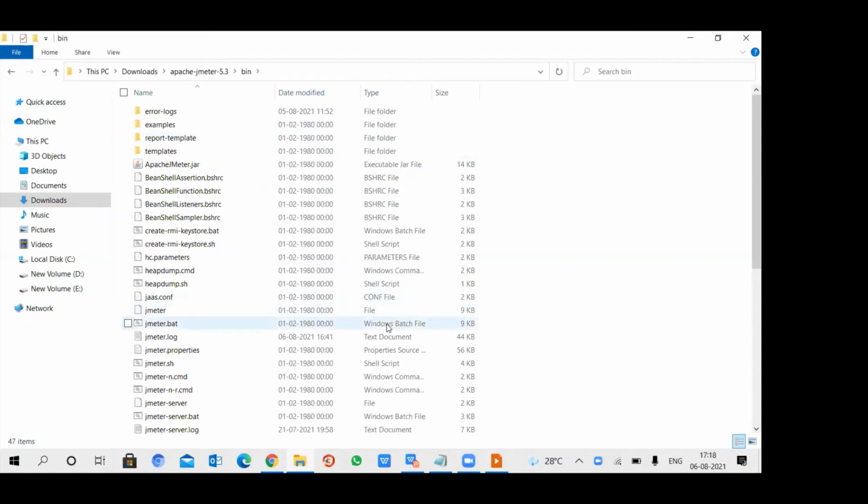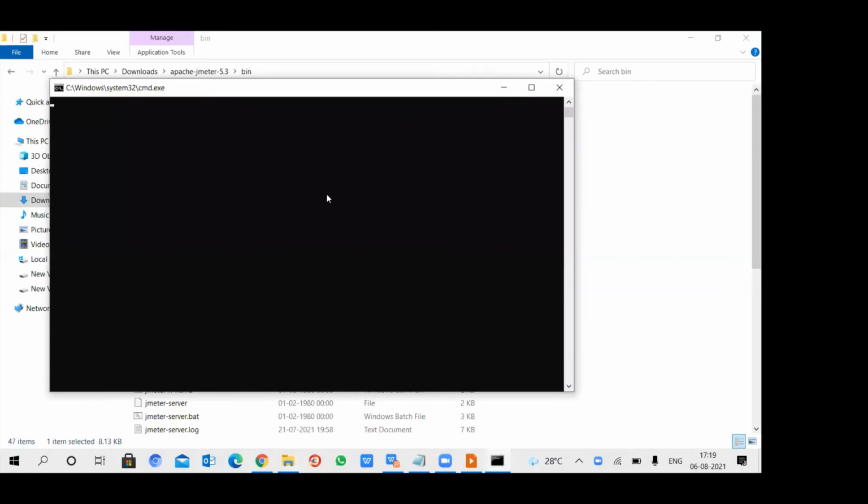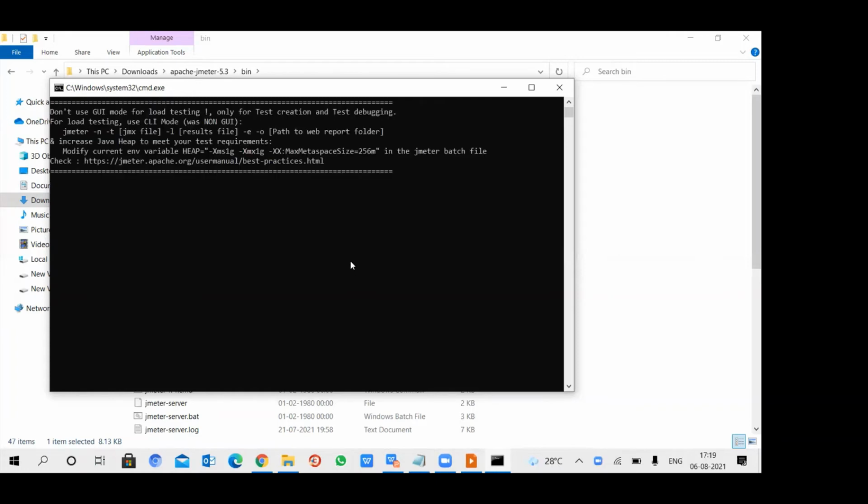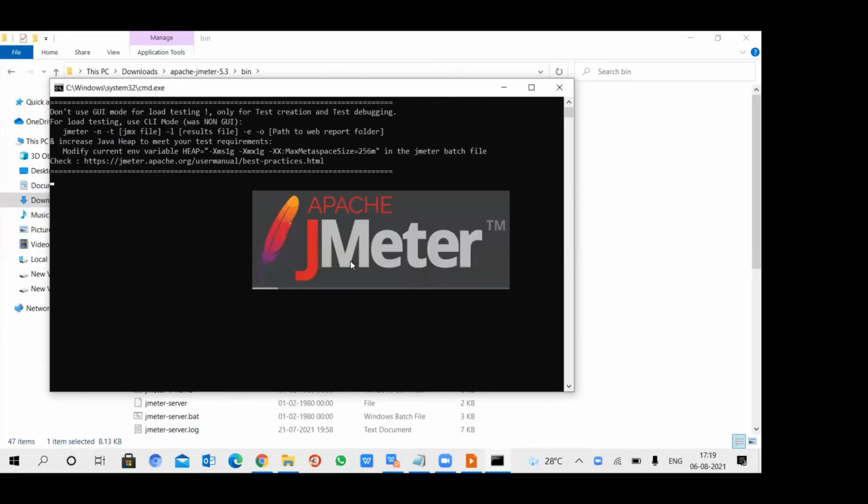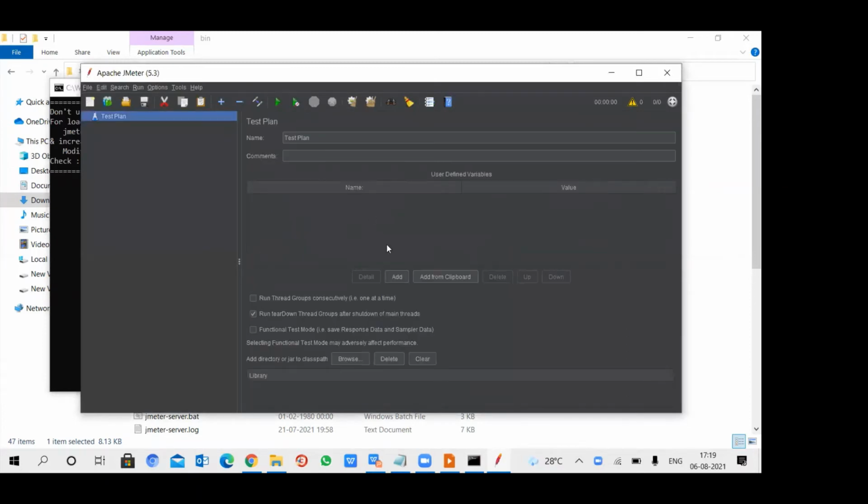And then go to jmeter.bat, the Windows batch file. This is for Windows. For Mac, we have to go for the JMeter executable file. It is a bit different for Windows and Mac. For Windows, just double click on the Windows batch file. It will open up the terminal and it will launch JMeter. Okay, this is the tool.